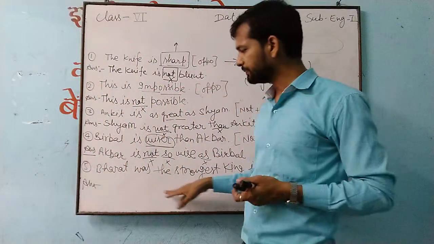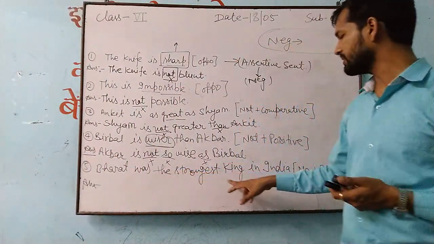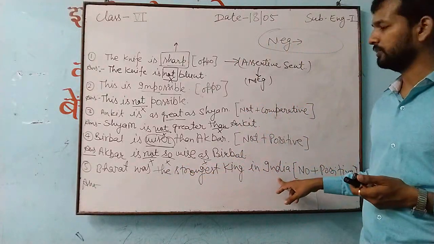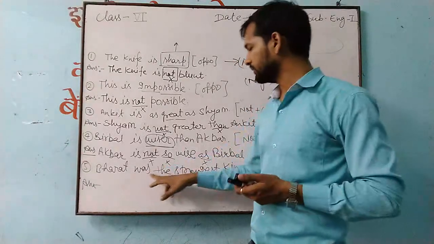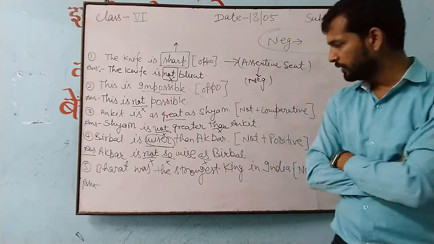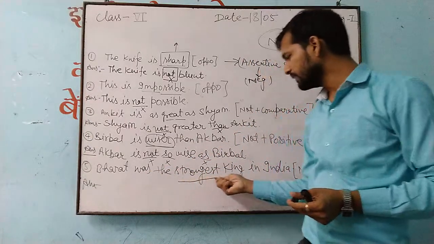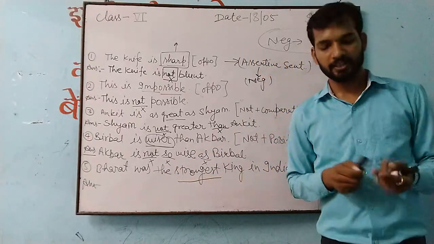Now this third one. Bharat was the strongest king in India. Read the sentence. When you read the sentence, you are getting "strongest".